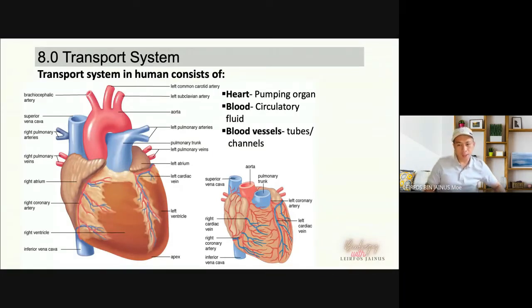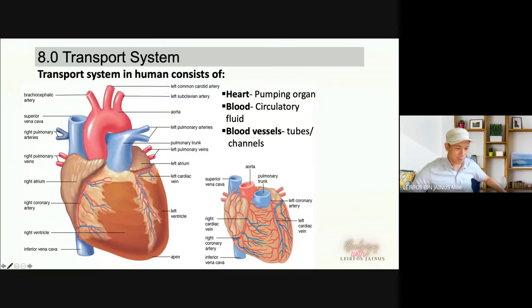The blood vessels form the tubes or channels in which the blood will travel or circulate throughout our body. So this is the basic structure of our heart. It consists of the blood vessels.